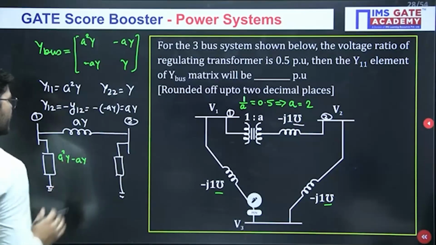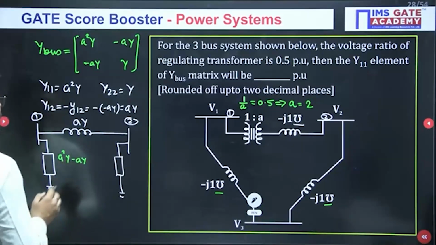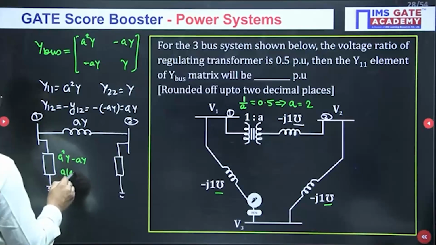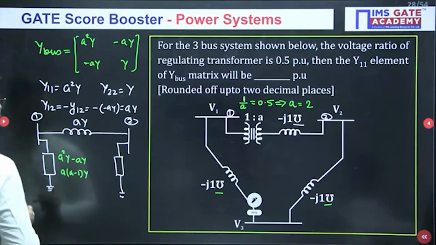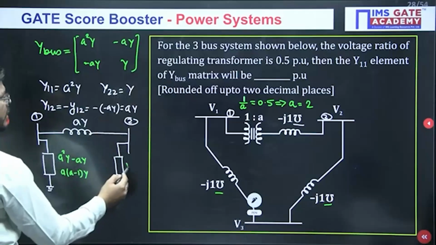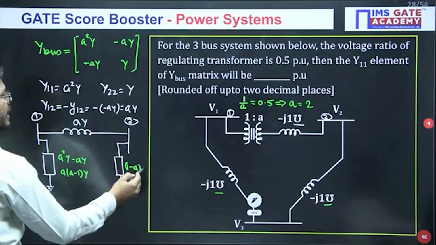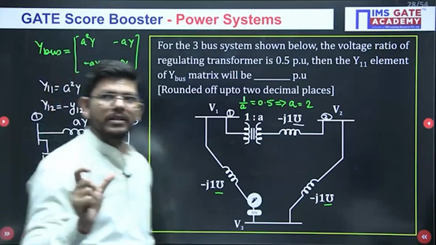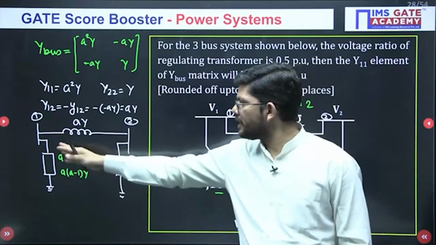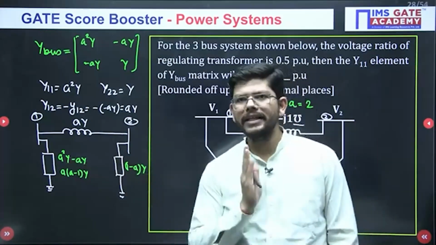Is it correct? A square Y, what will we get? A minus 1 Y. Yes, now this is correct. Similarly, if you sum this up, what will you get? You will get 1 minus A into Y. So these will be the shunt elements connected to these buses. Is that clear? Is that understood?